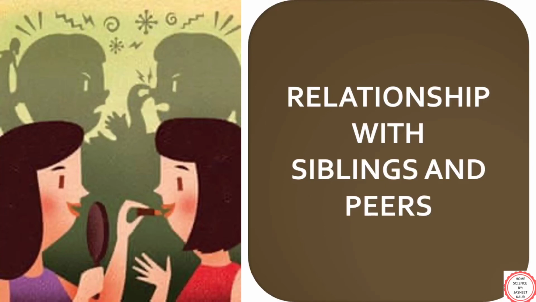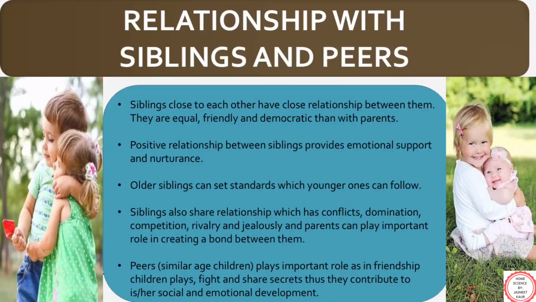Peers are friends or people of the same age group. After parents, siblings are the ones who take care of each other in the need of the hour. If the siblings are close to each other, they feel equality, friendship, and liberty amongst each other, which will further promote emotional support and care.